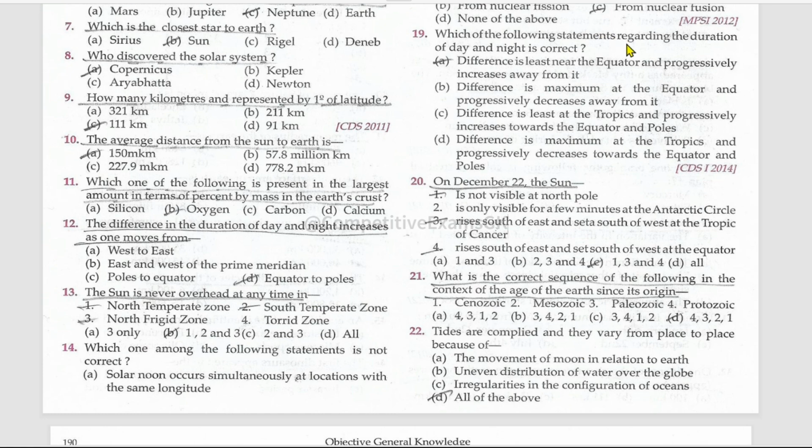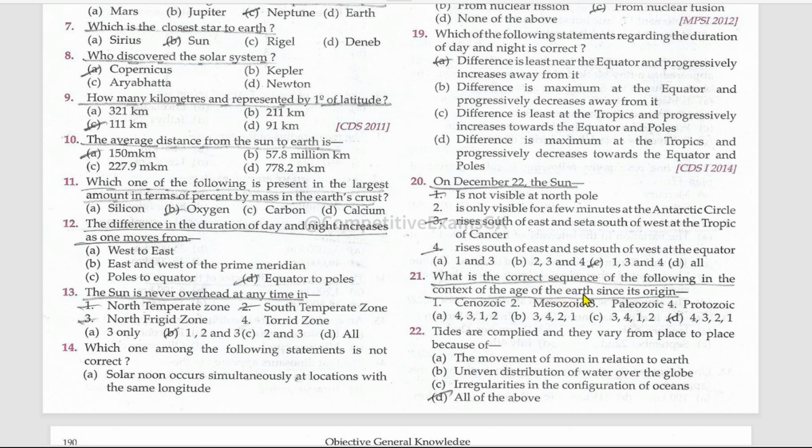Which of the following statements regarding the duration of day and night is correct? Difference is least near the equator and progressively increases away from it. On December 22, the sun is not visible at the North Pole. True. It is only visible for a few minutes at the Antarctic Circle. No. It rises south of east and sets south of west at the Tropic of Cancer. True. Rises south of east and sets south of west at the equator. True. 1, 3, and 4.